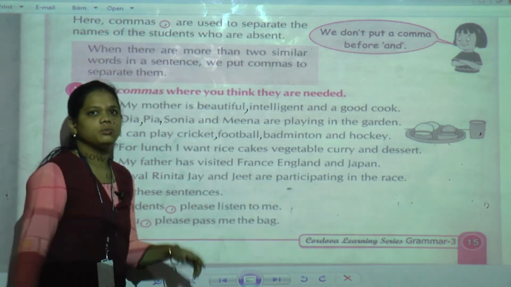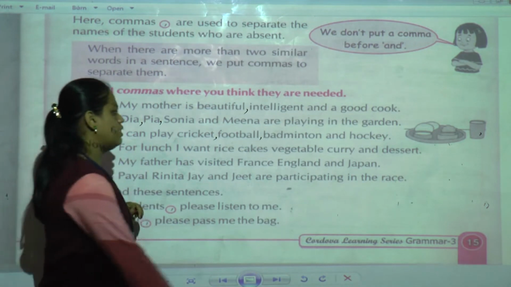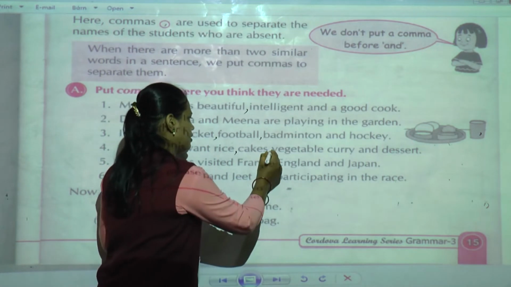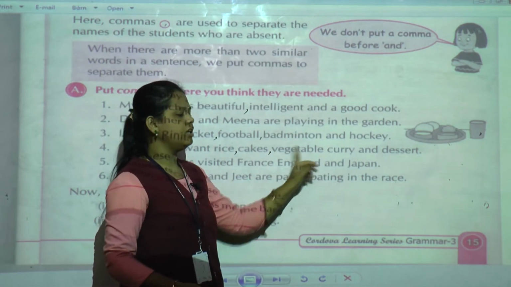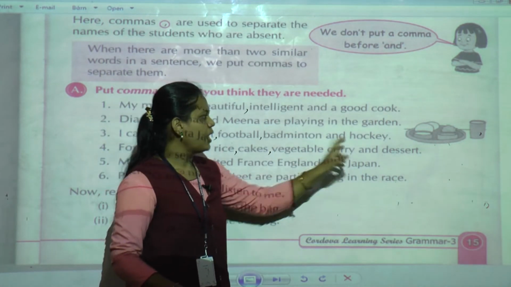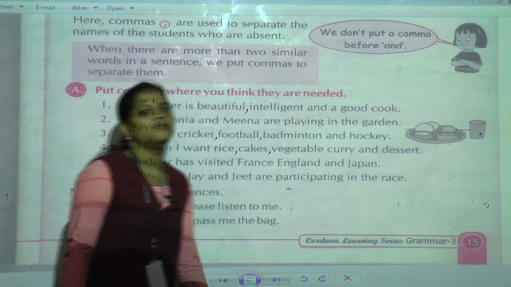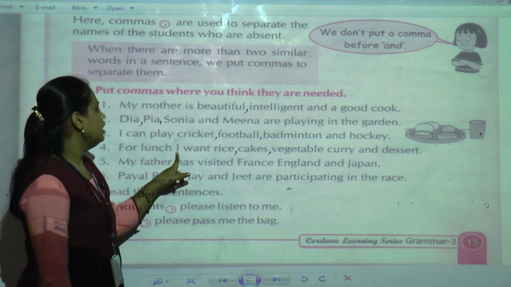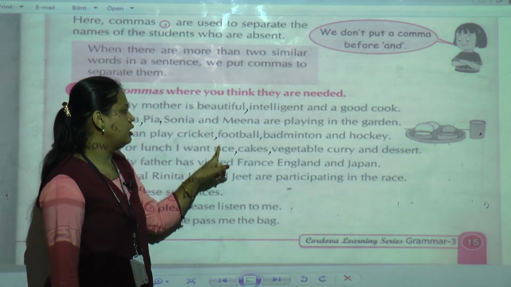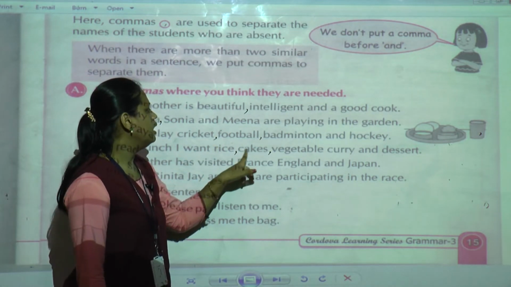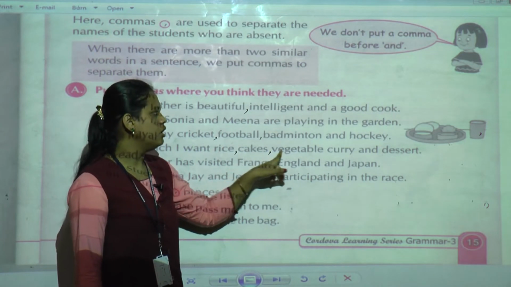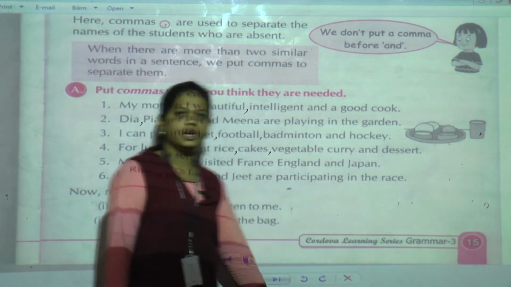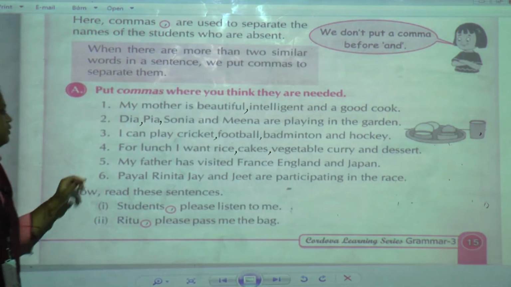So where are we going to put the commas? After rice, after cakes, then vegetable curry, which is one item, and dessert. See, whenever you have lunch, here it is given: I want rice, comma, cakes, comma, vegetable curry and dessert. Okay.